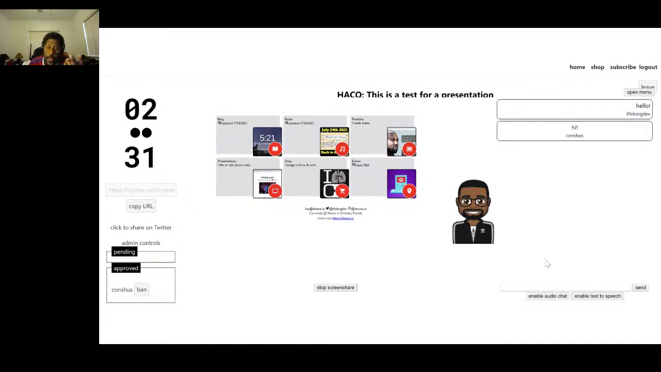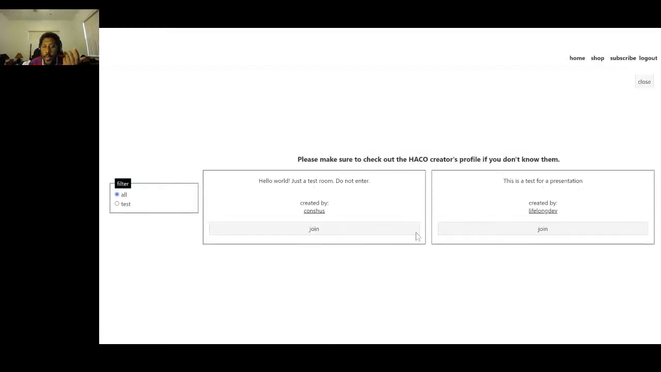Then I have another option available. If you're not looking at the text chat and you still want to follow along, you can enable text to speech. So any messages put into the text chat will be read out aloud by your browser so you can still follow along. And yeah, again, you can check out all the different Hakos that have been created. And I think that's it.